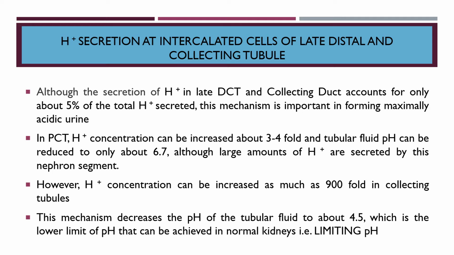How low can it go? What is the range of pH? The lower range of pH of urine is 4.5, which is the lower limit of pH that can be achieved in a normal kidney. This is known as the limiting pH, because below that the pH cannot be reduced. So this is the limiting pH.